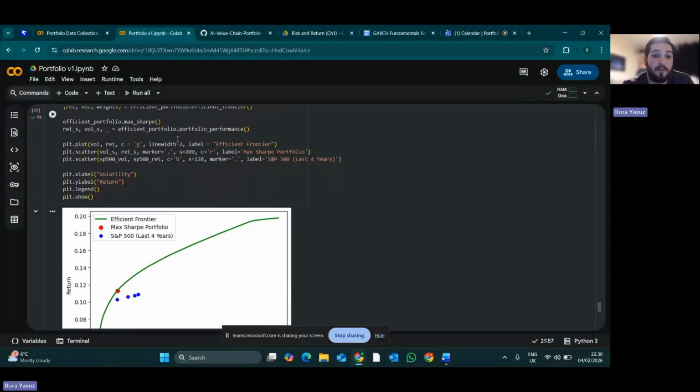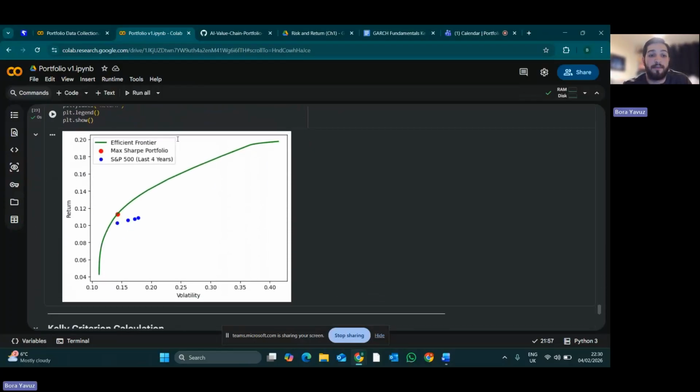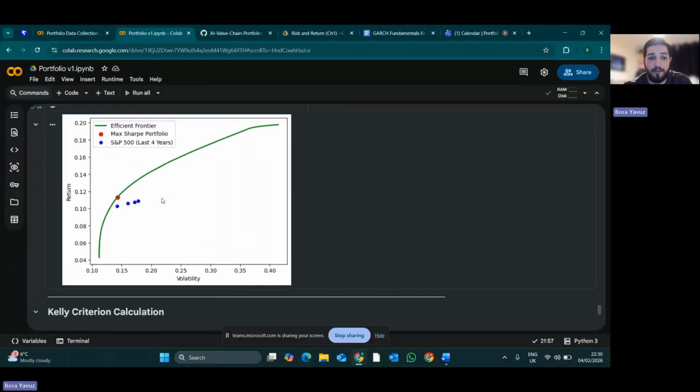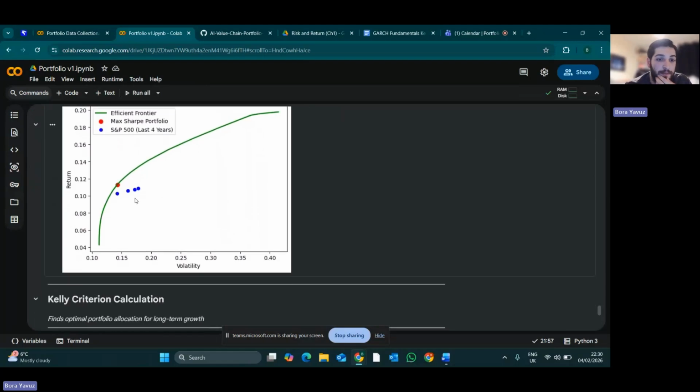and plotted it out with Matplotlib, and I included the S&P 500 over the past 4 years, as well as the max Sharpe portfolio and the efficient frontier, or the line of where all the most efficient, or the best portfolios sit along the efficient frontier. So after visualizing it, the max Sharpe portfolio actually does pretty well compared to the S&P 500.